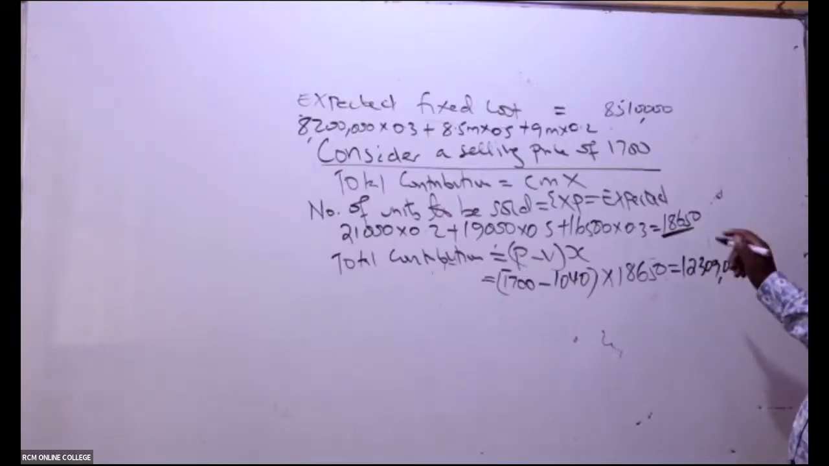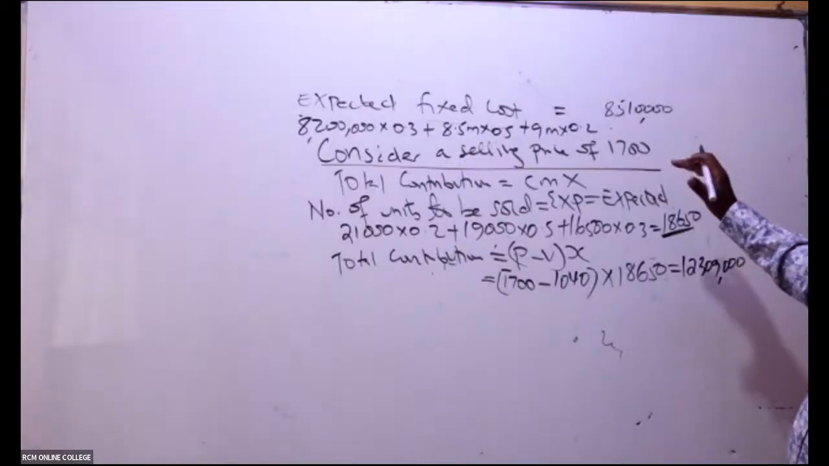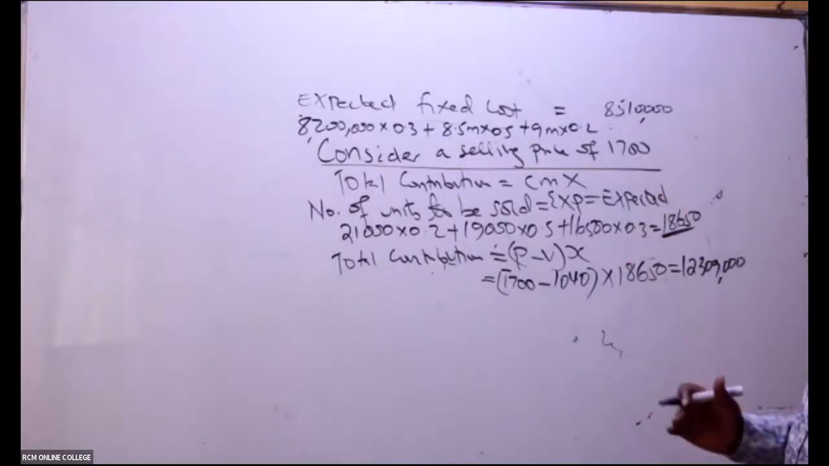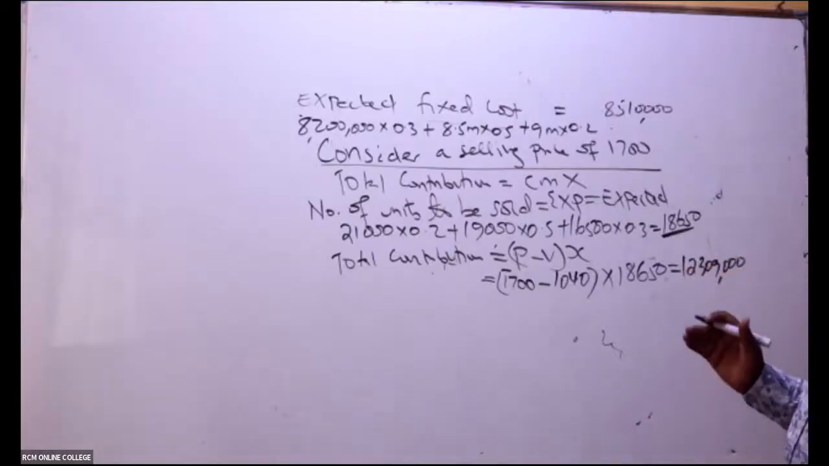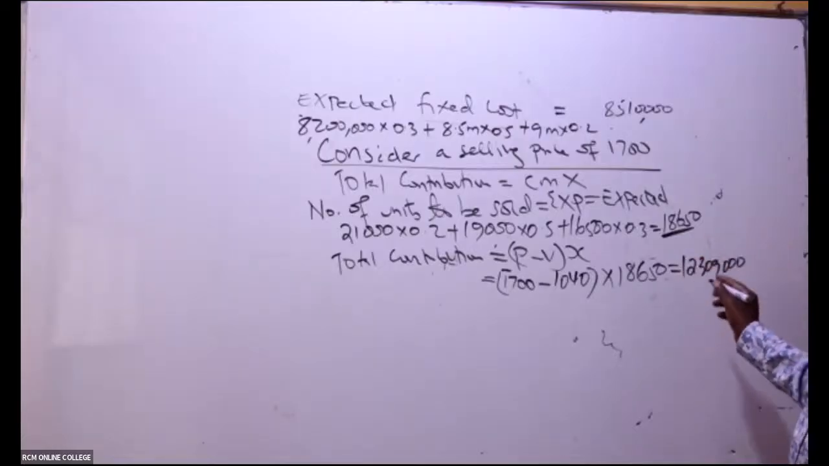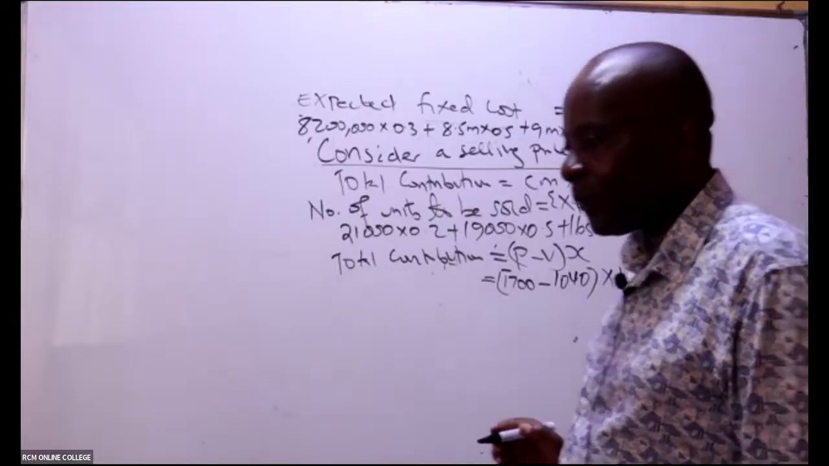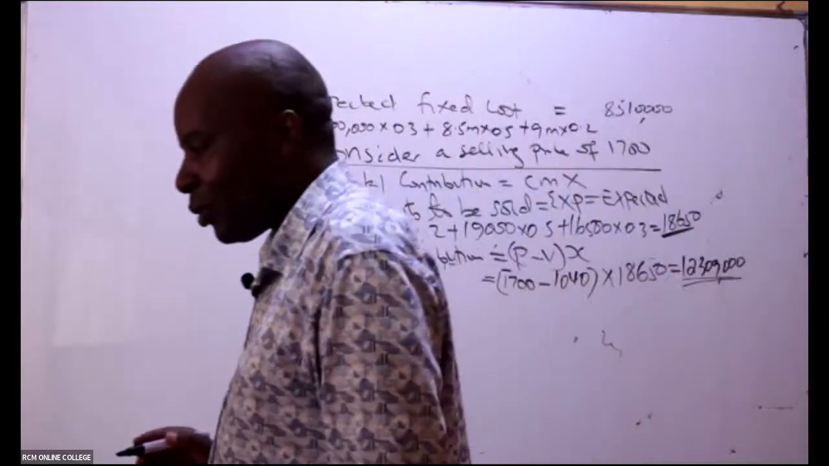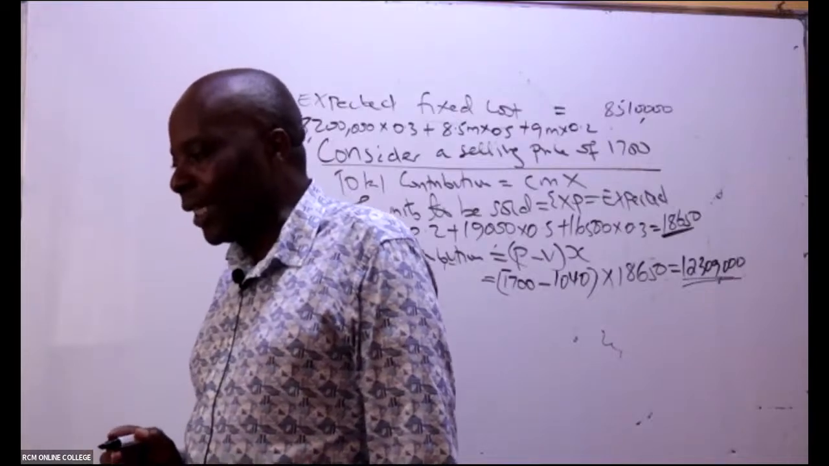12,309,000. So in this case here, there is no good reason for you to subtract fixed cost to get profit, because fixed cost will be the same regardless of the option, so it becomes irrelevant. So should we charge a price of 1,700, we expect ourselves, ladies and gentlemen, to earn this amount. Somebody should be able to help explain how we got that 1040.